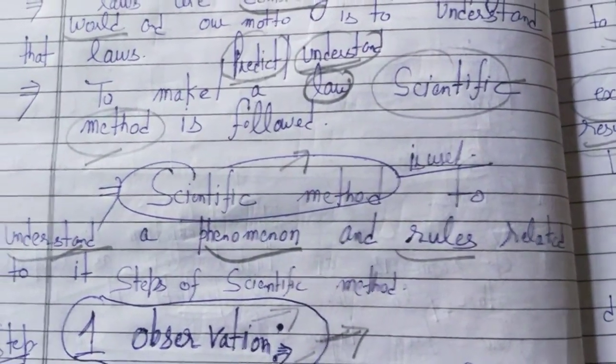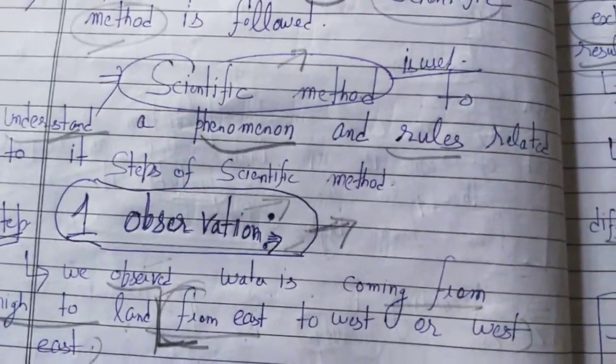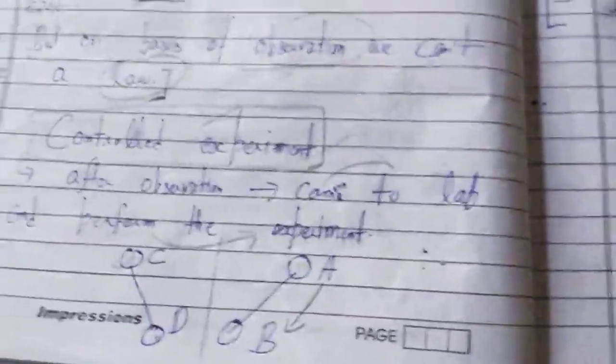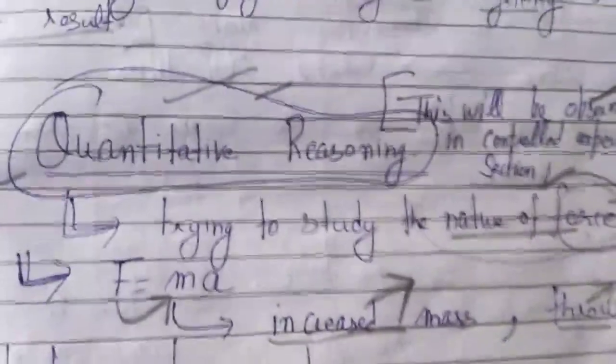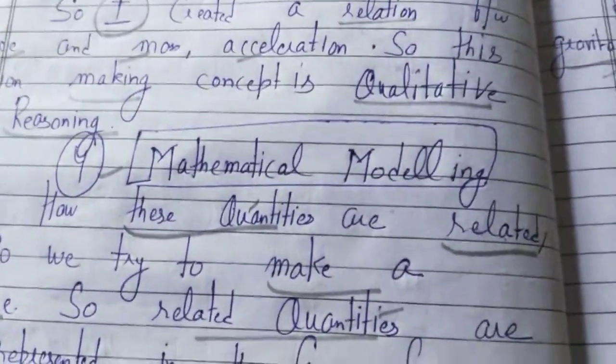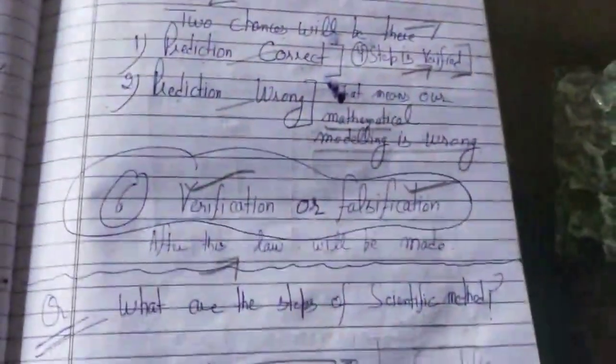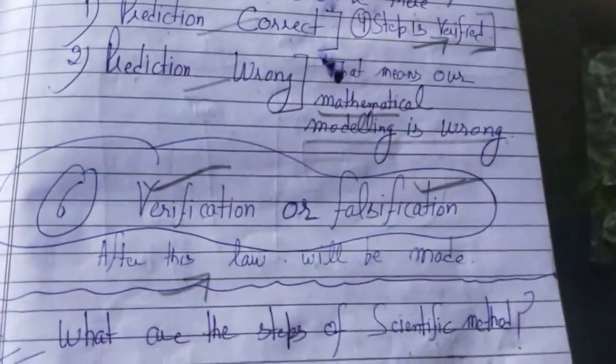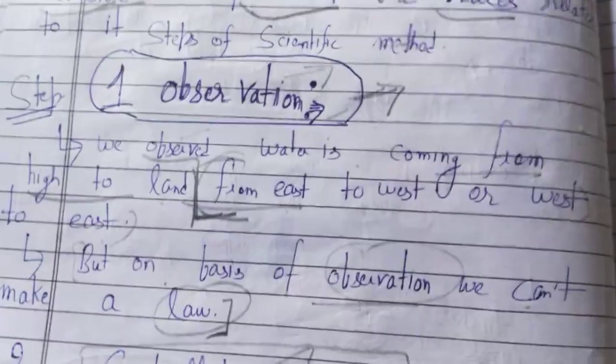So what are these types of scientific method? First is observation, controlled experiment, quantitative reasoning, mathematical modeling, predictions, verification or falsification. I am going to give the overview of all these concepts.